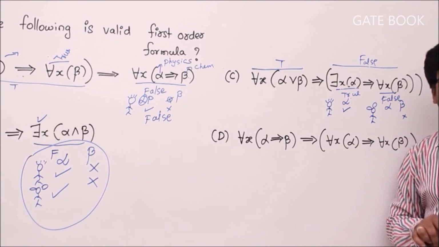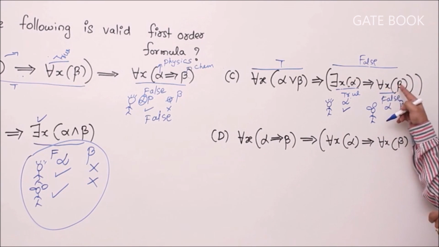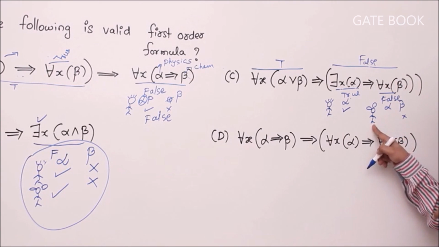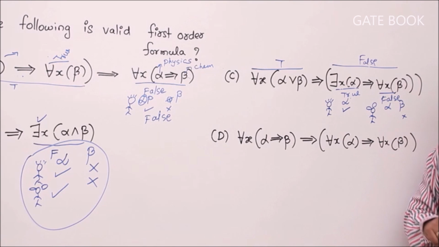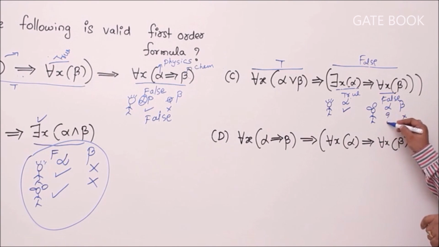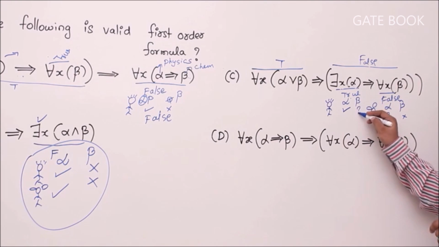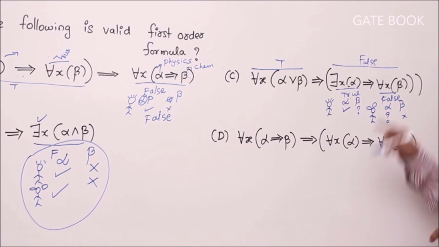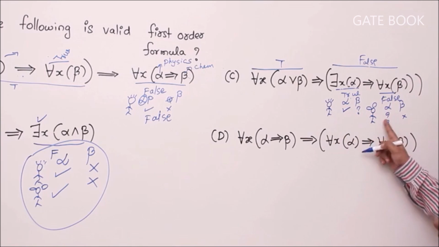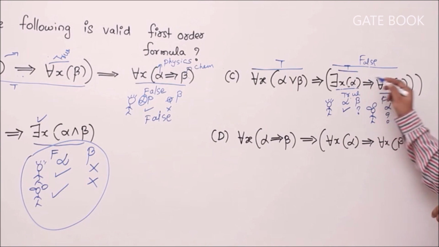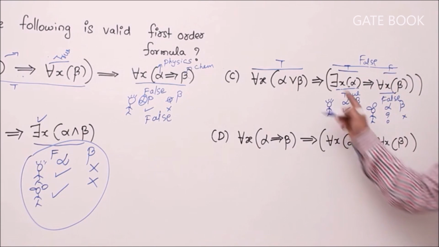Ask why? Because every student passes chemistry is wrong. For that, some student should exist who fails in chemistry, isn't it? What about the physics exam? Anything. What about Raju's chemistry exam? Anything, right? So you have some student like Raju, you have some student like Rani. So that this is true, this is false. Remember it.